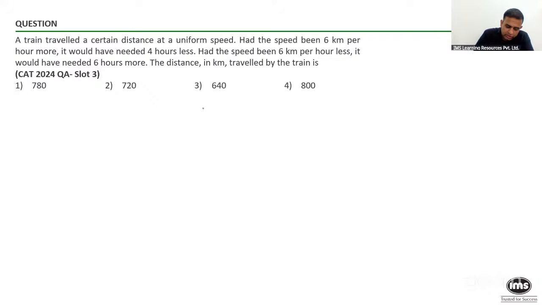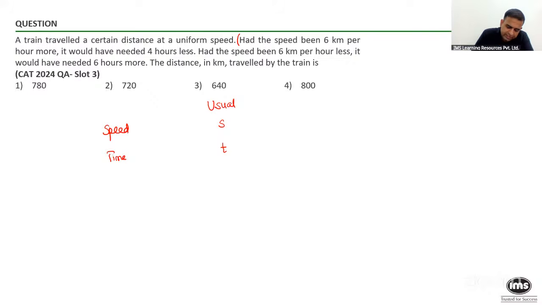So what you will do is, if I write down this situation, I will write down usual. And if I write down the scenario of speed and time, I will take some variables. You can choose to take X and Y, or you can use S and T. They look more appropriate because S will represent speed, T will represent time. There's no hard and fast rule to take S and T. You can move with A and B, X and Y, whatever works for you. Fine. So suppose the uniform normal speed is S and the normal time is T.